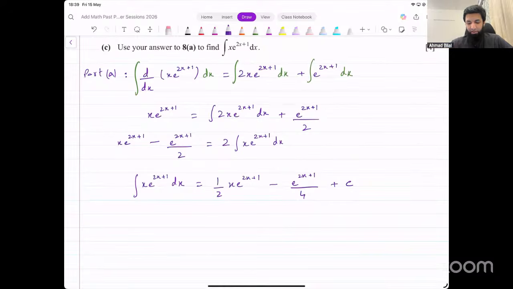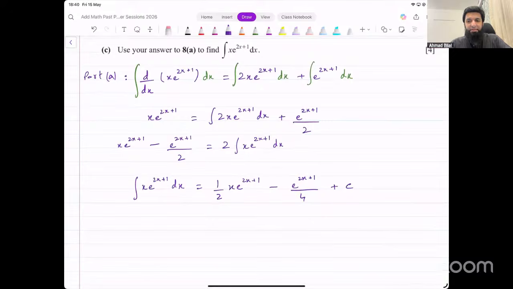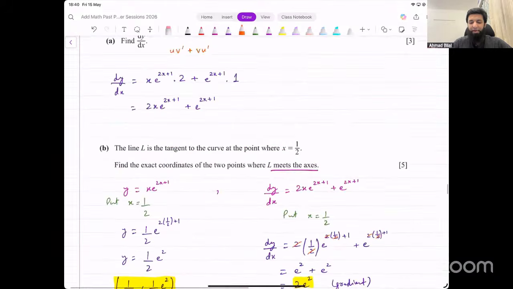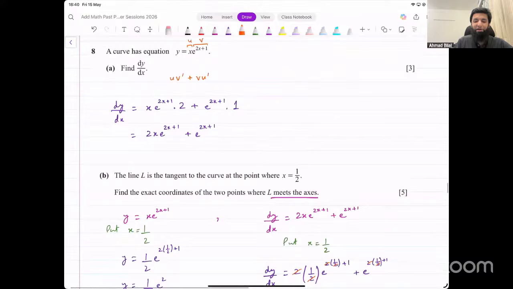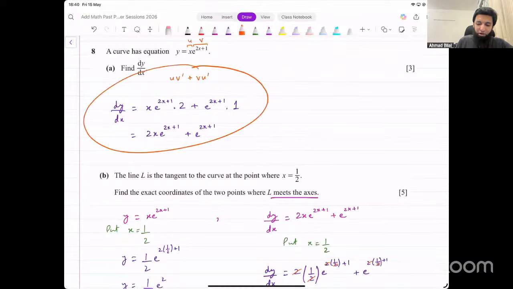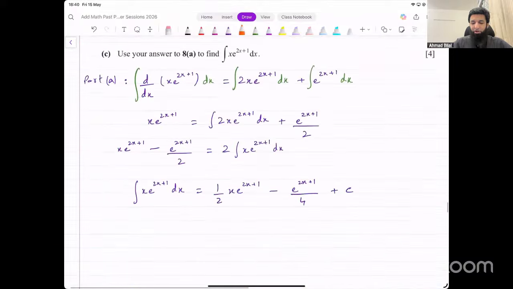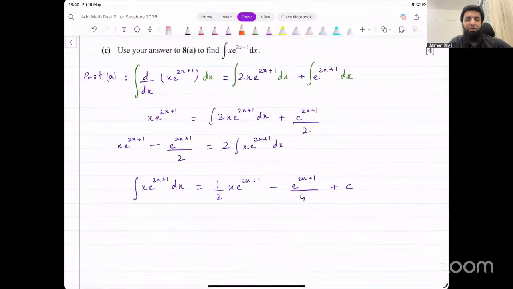That was a bit complicated, actually. You will learn in A levels that this is actually how we derive a product rule for integration as well. We call that integration by parts. You will study this in A-level maths paper 3 later on. It's the product rule of integration, derived from the product rule of differentiation. So we have kind of done that derivation here. We derived from this product rule, that product rule for integration. And that's how you would approach this.